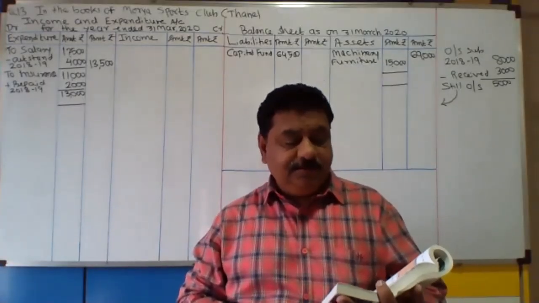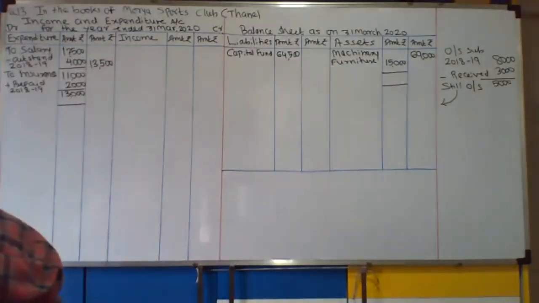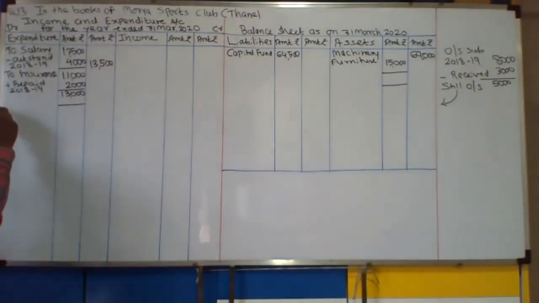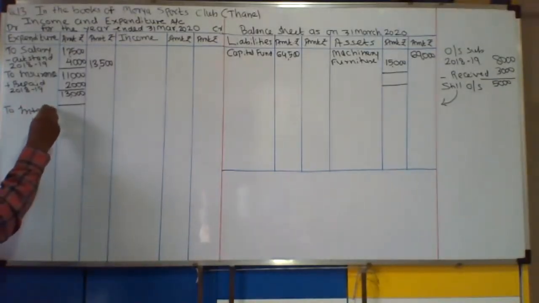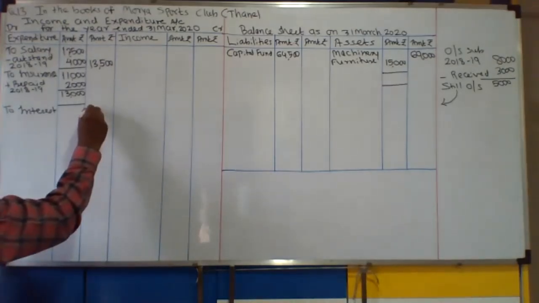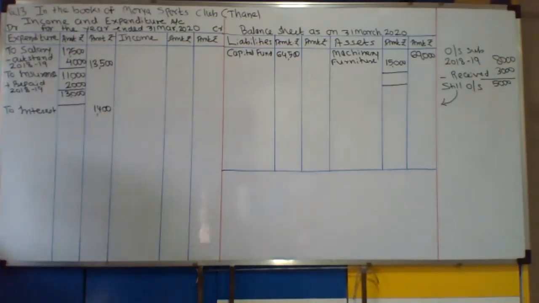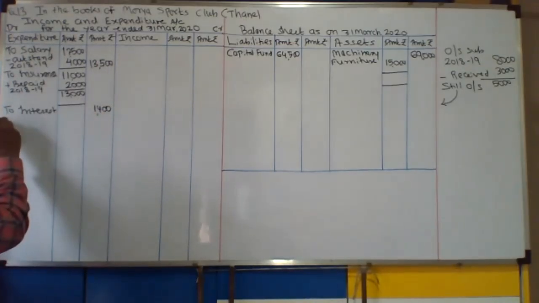Then interest, refreshment expenses. They are to be debited to the income and expenditure account. To interest, 1,400.